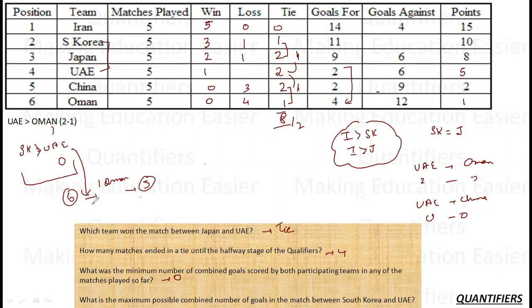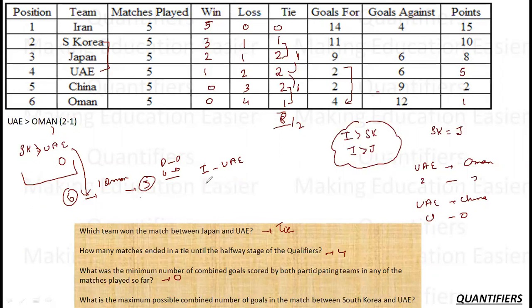Now I also know that UAE has 2 draws. Can I say it will be easy for me if I make both the draws 0-0? In that case, I will be able to maximize it. Both the draws are 0-0. Now, the match between Iran and UAE was won by Iran. So if I want to make this count as high as possible, I will make this as low as possible.